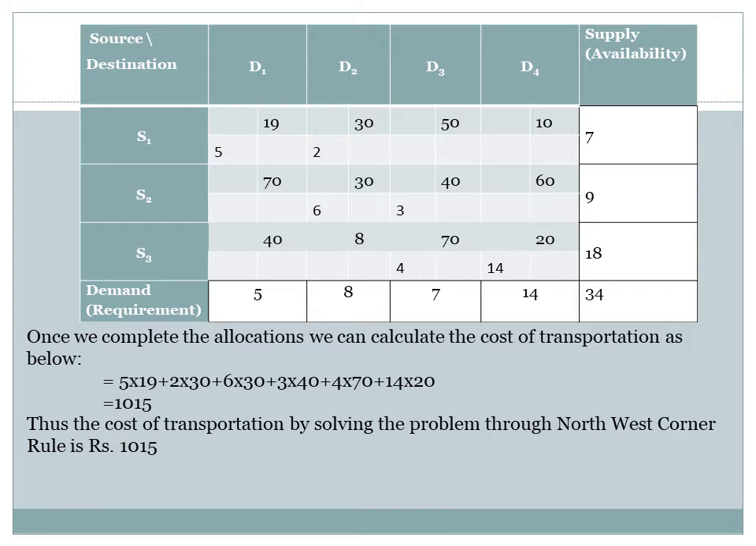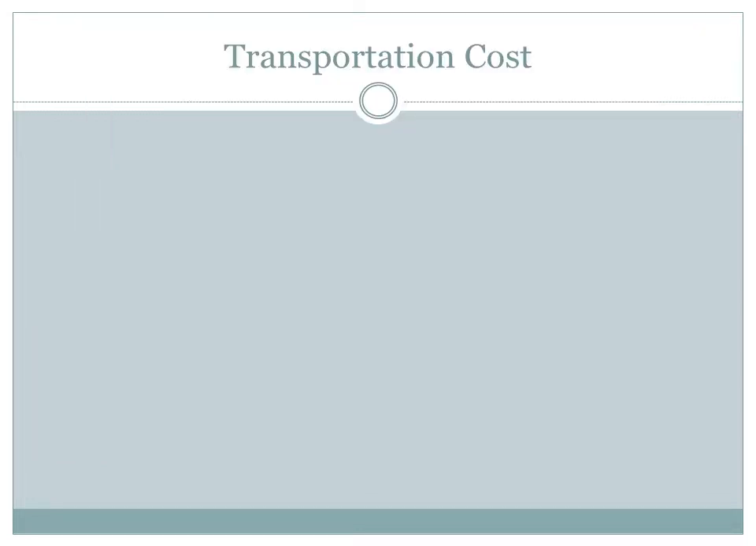To calculate the cost of transportation, multiply allocation with the cost in that cell. So 5 into 19 plus 2 into 30 plus 6 into 30 plus 3 into 40 plus 4 into 70 plus 14 into 20. That is the cost of transportation by solving the transportation problem by northwest corner rule, which is 1015 rupees. Now, this is the simplest method which we have seen. There are many other methods also available.